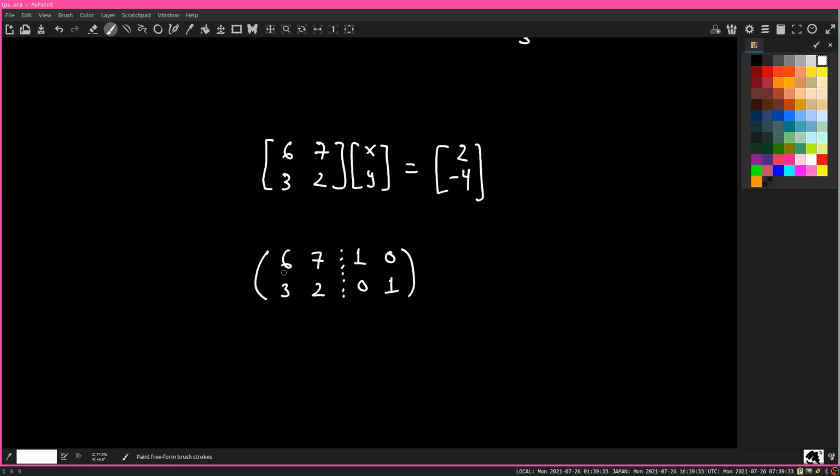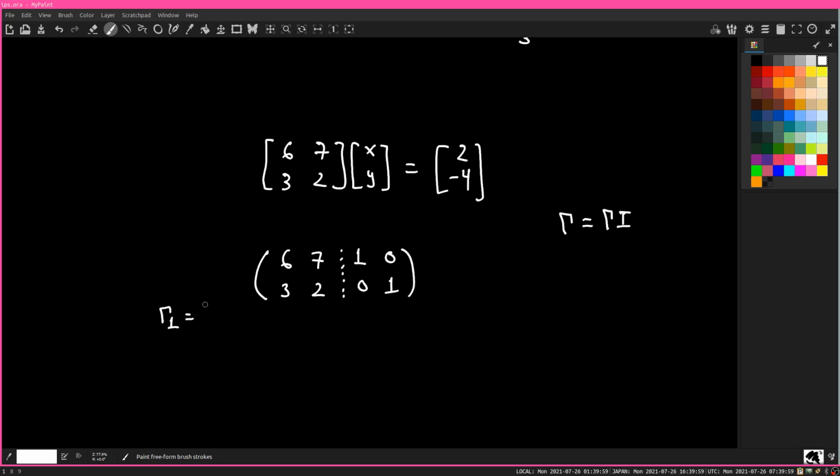The way you cook up a matrix that does that, and I'm going to call this matrix gamma, is that gamma is equal to gamma times the identity. So if you imagine whatever this matrix does to the identity matrix, that's what gamma is. So we look at the identity matrix and subtract the second row from the first. And that is going to be our first matrix called gamma 1.